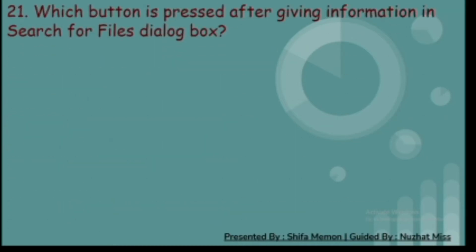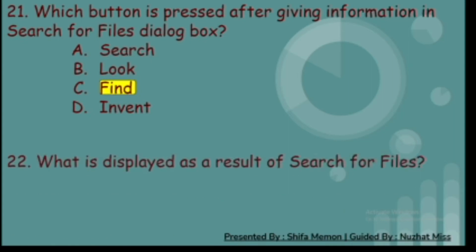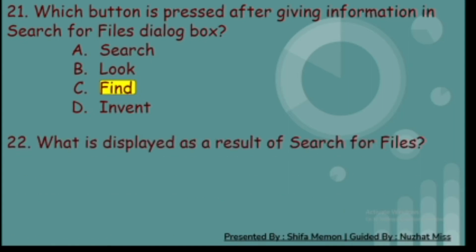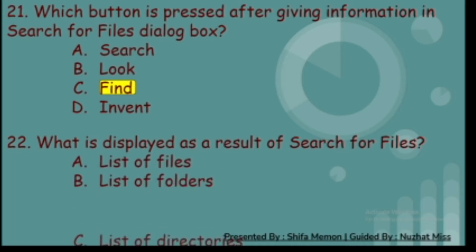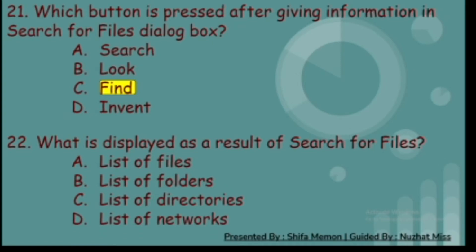Twenty-first, which button is pressed after giving information in the search for files dialog box? A. Search, B. Look, C. Find, and D. Invent. And the correct answer is C, find. Twenty-second, what is displayed as a result of search for files? A. List of files, B. List of folders, C. List of directories, and D. List of networks. And the correct answer is A, list of files.